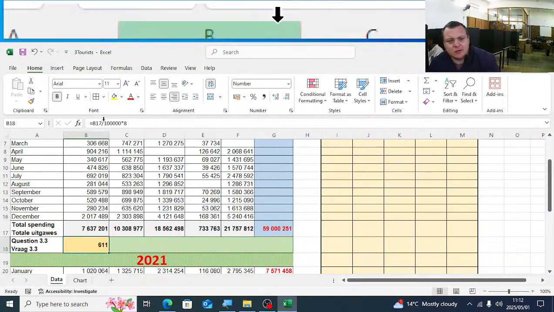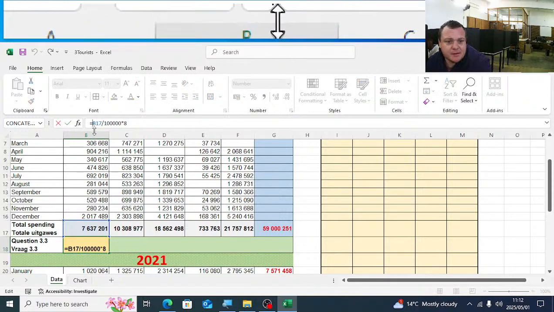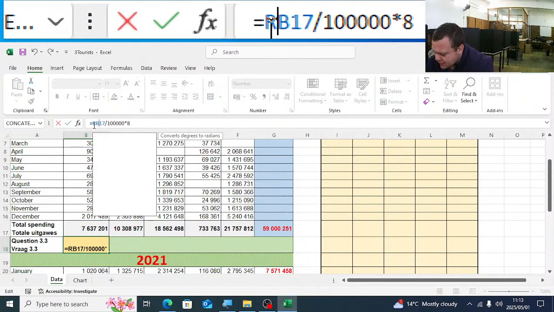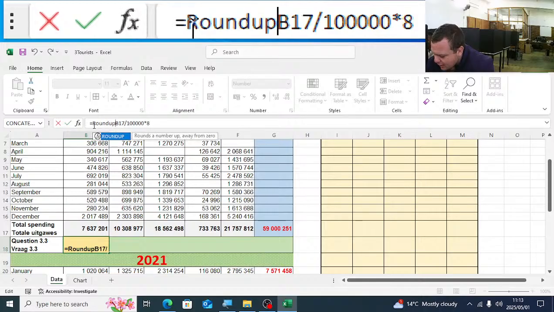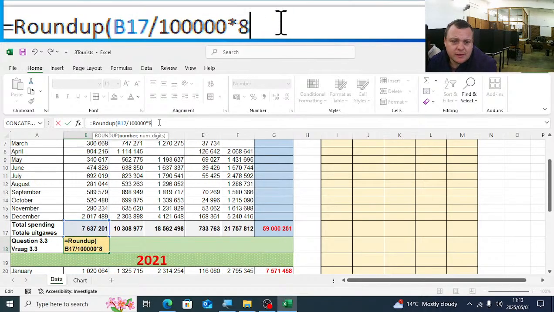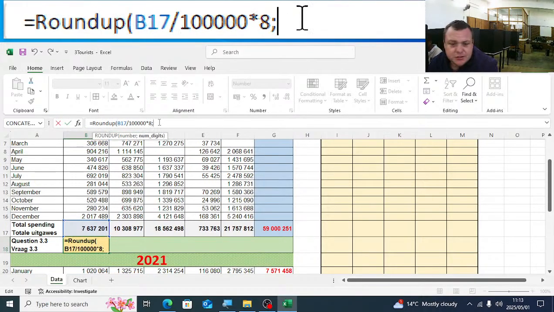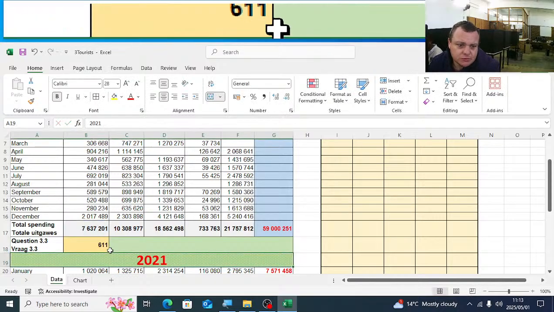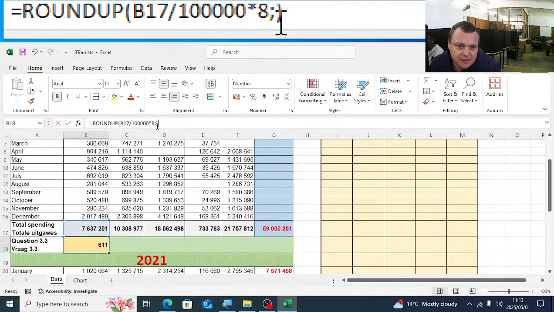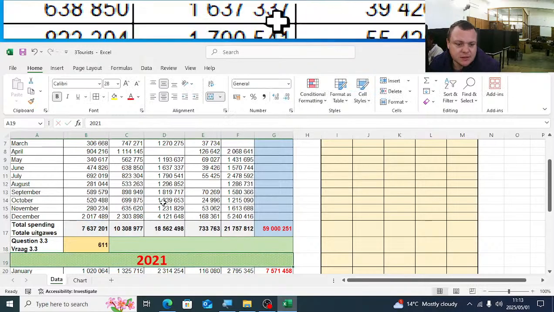If you have inserted the whole formula like that, you'll just type in there at the beginning, round up, open bracket. You go to the end of the formula, they'll ask you the number of digits, which is going to be 0. Number of digits, 0.